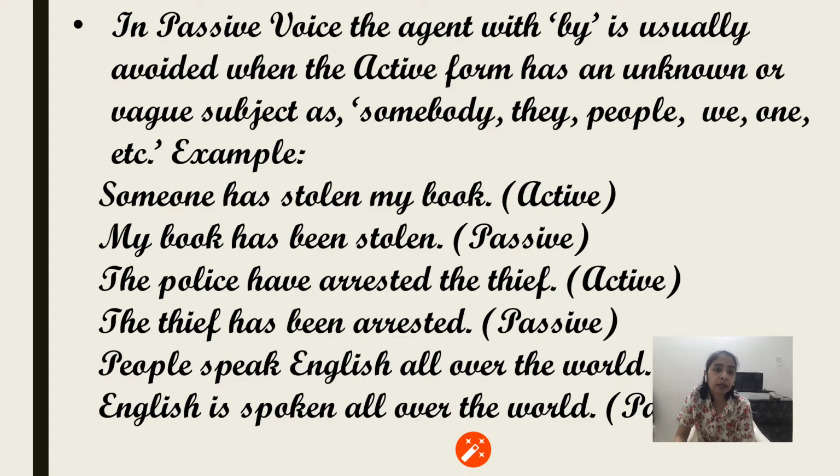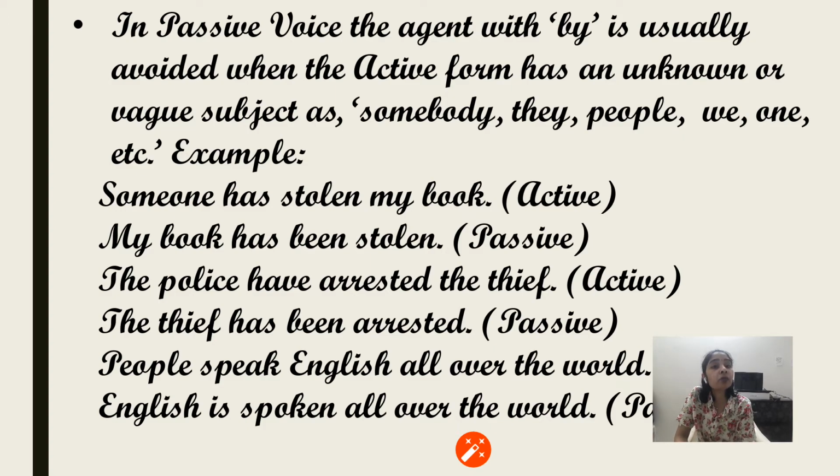They are understood through the sentence itself, or it's not fixed, it can be anyone. In that case, if we do not write the agent in the sentence while changing it into passive, then also the sentence is said to be correct. If we mention it then also it's okay, but generally it is not written because it is understood.